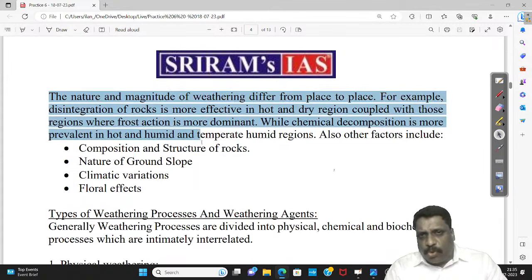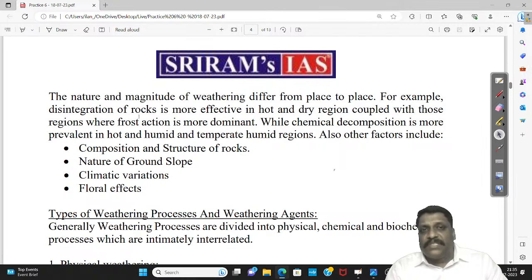The nature and magnitude of weathering differs from place to place. For example, disintegration of rock is more effective in hot and dry regions, coupled with those regions where frost action is more dominant, while chemical decomposition is more prevalent in hot and temperate humid conditions.